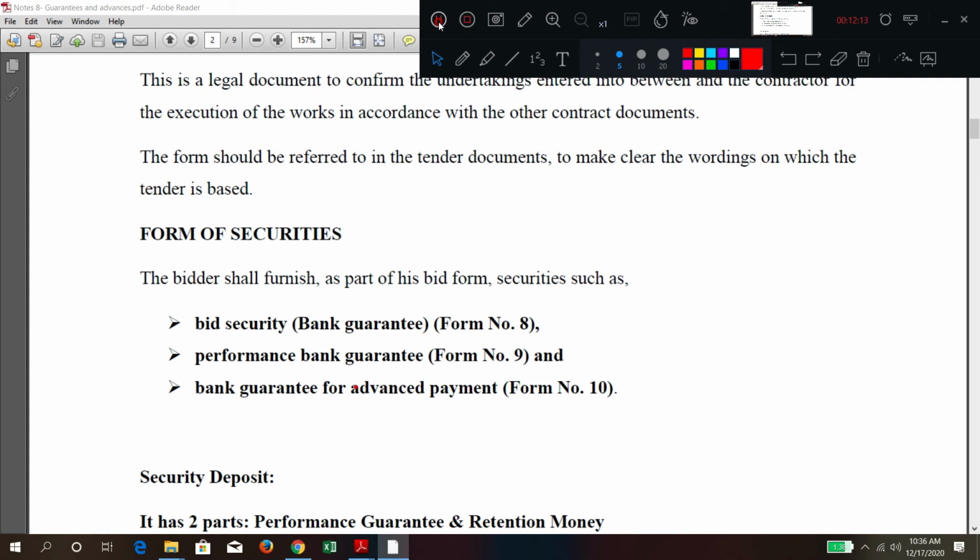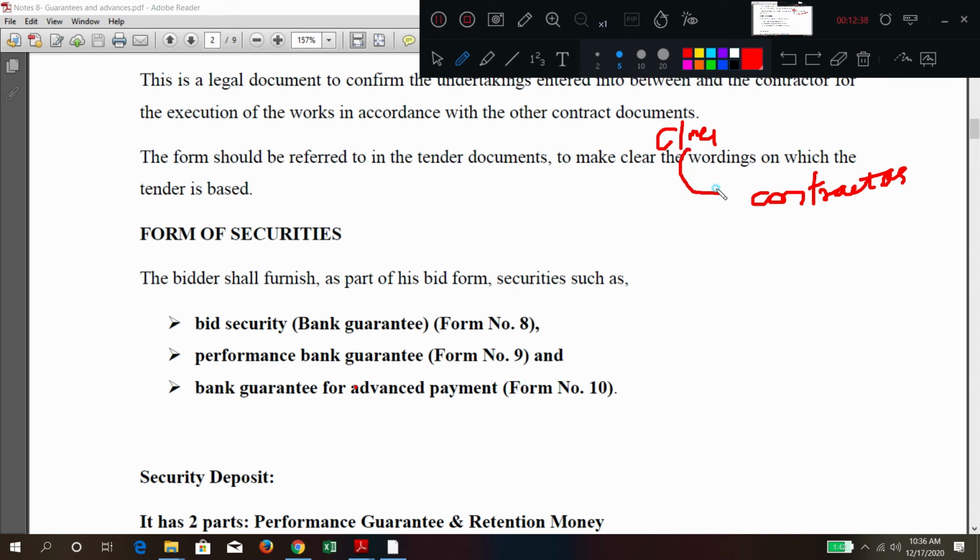Now, the very important term which is mentioned in the syllabus, that is bank guarantee, performance bank guarantee or guarantees at the signing of the contract. Now, let us say some client or owner is there. One contractor is selected after the bid evaluation and tendering, everything is completed. One contractor is selected. Now, what will he do?